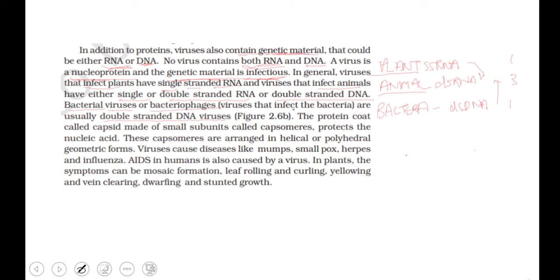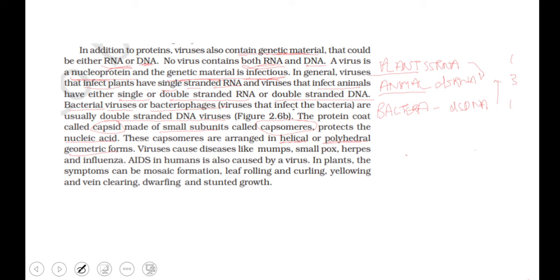The protein coat is called a capsid, made of small subunits called capsomeres. So there is a protein coat, made up of smaller units called capsomeres, and this protects the nucleic acid. That is why a virus is called a nucleoprotein, having a capsid enclosing the genetic material. These capsomeres are arranged in helical or polyhedral geometric forms. So there are polyhedral-shaped viruses and helical viruses as well.